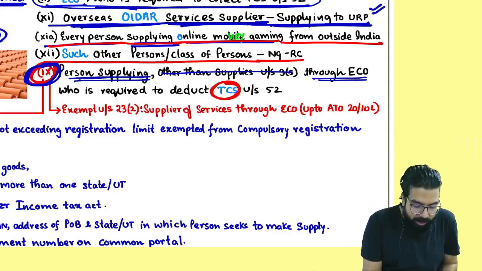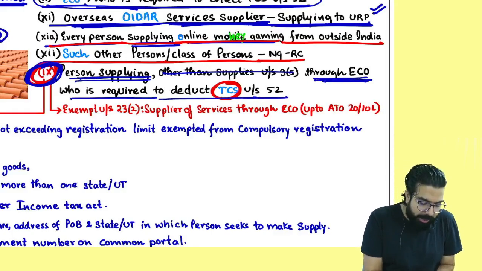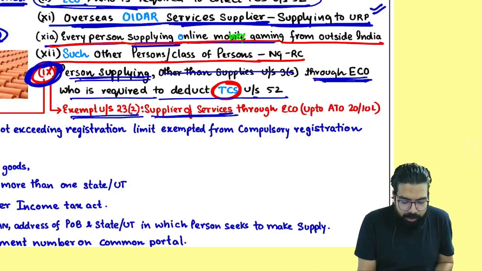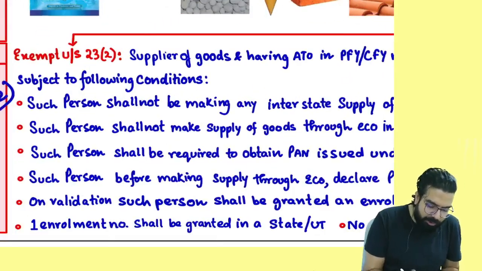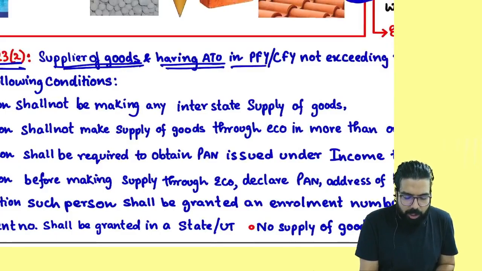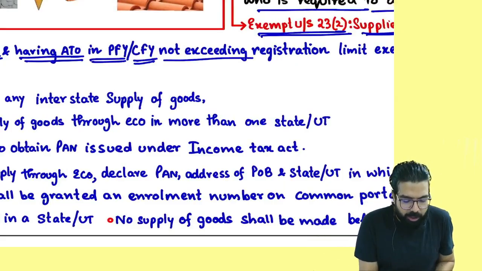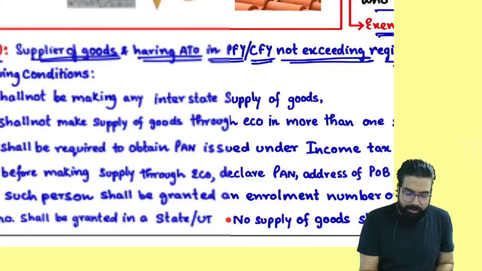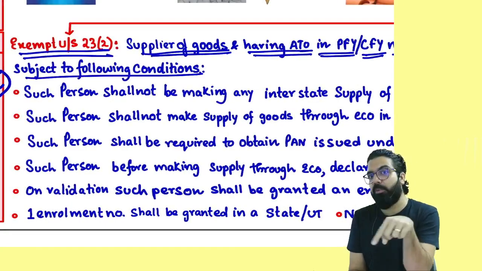Other than that, if you are supplying through an e-commerce operator who is required to deduct TCS, then you have to take compulsory registration. But you are given an exemption if you are a supplier of service through e-commerce up to an aggregate turnover of 20 lakh or 10 lakh. But if you are a supplier of goods, exempt under section 23(2), having aggregate turnover in the preceding financial year or current year not exceeding the registration limit, you are exempted from compulsory registration subject to the following conditions. But for a supplier of service, no condition. For a supplier of goods, a condition is there.